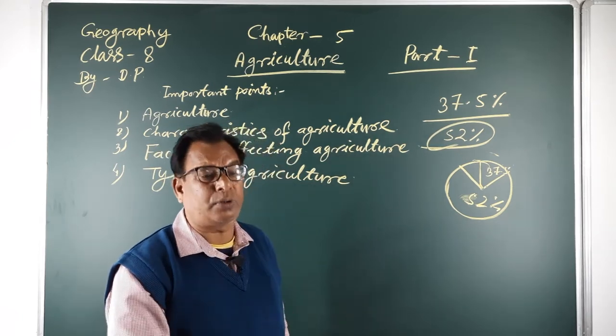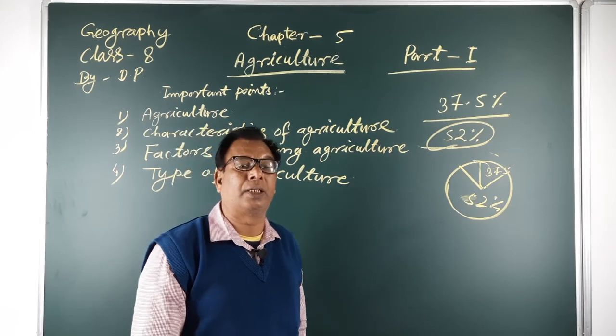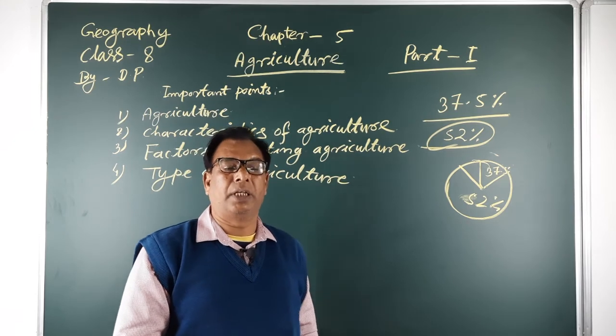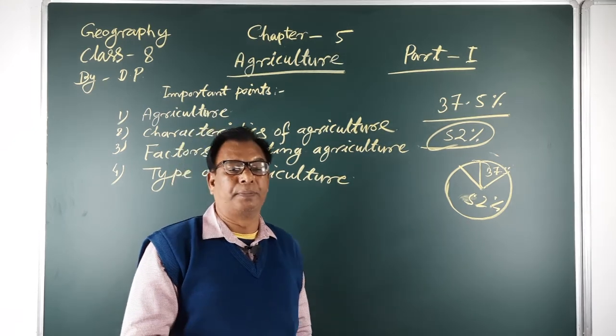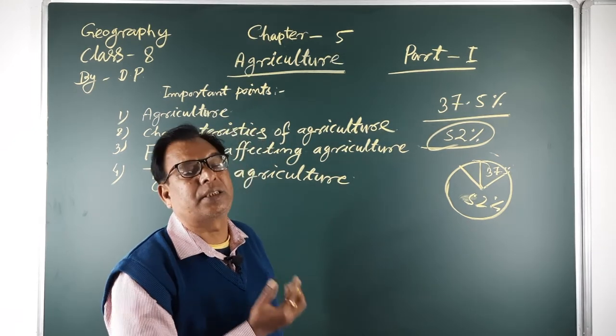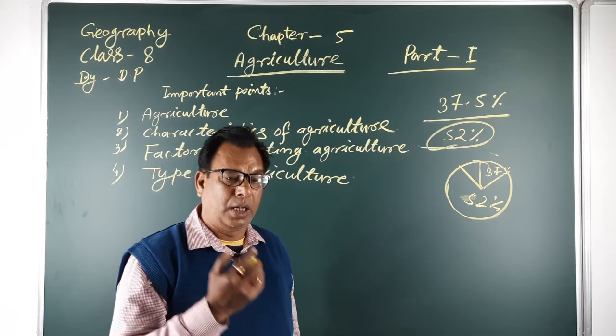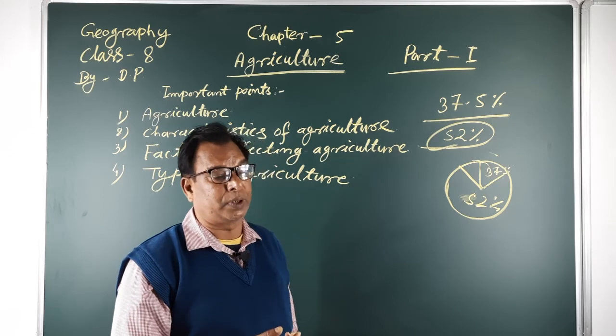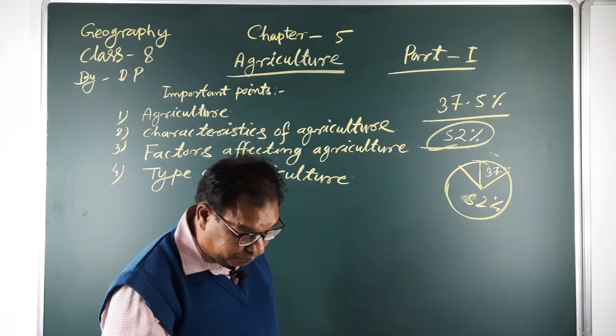So these types of large industries depend on agriculture. Agriculture is a very important part of practice and livelihood, for the survival of life.